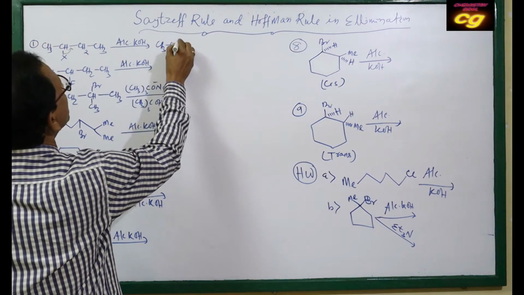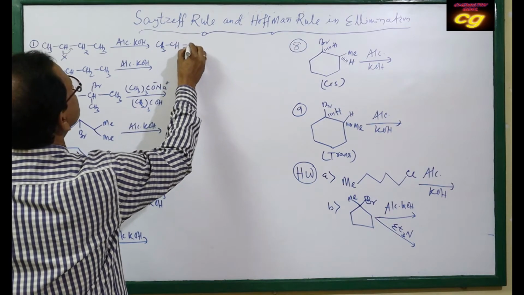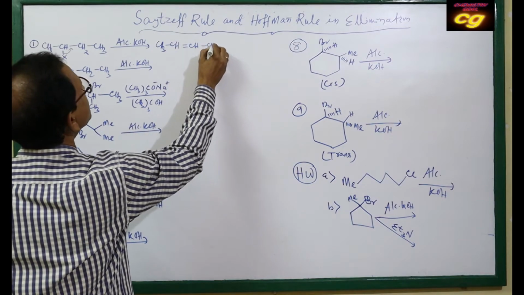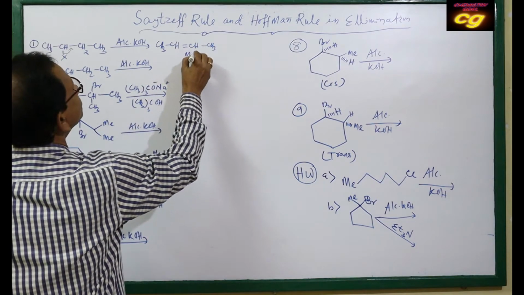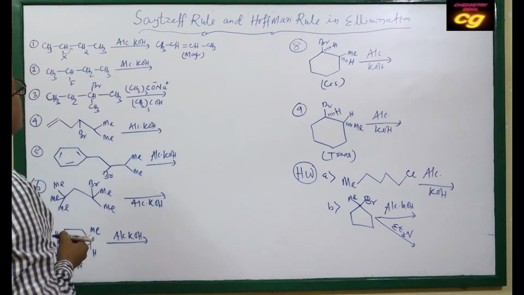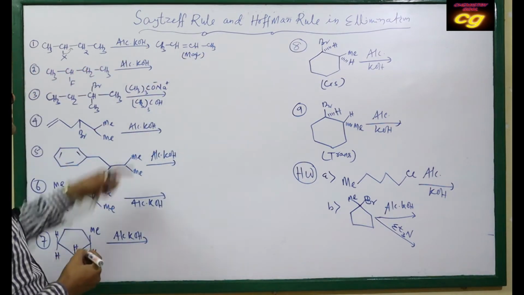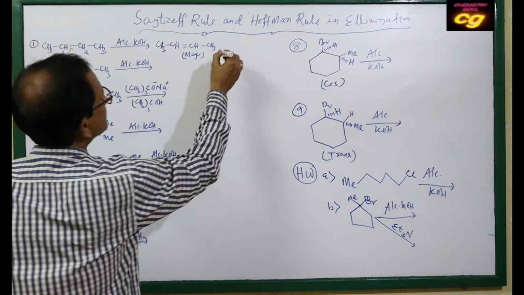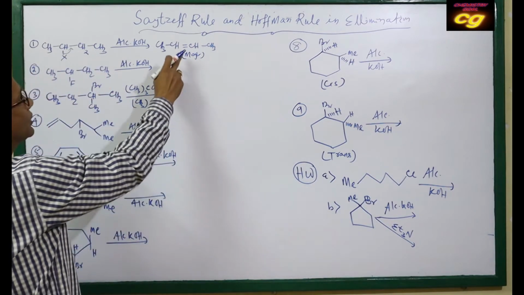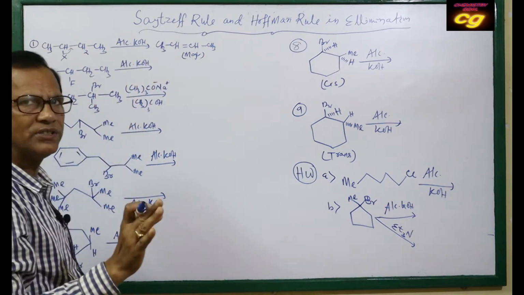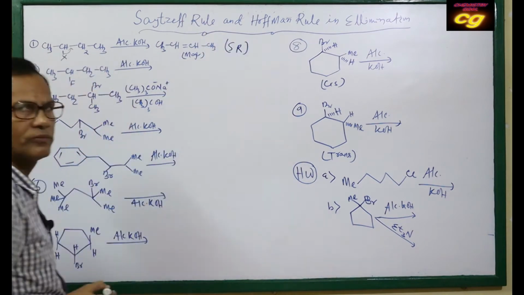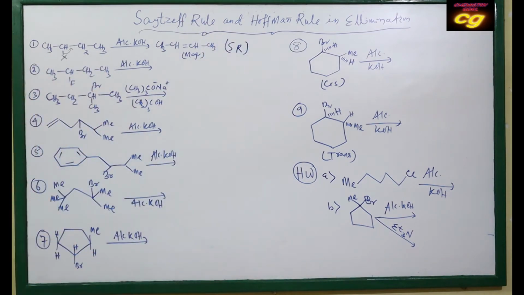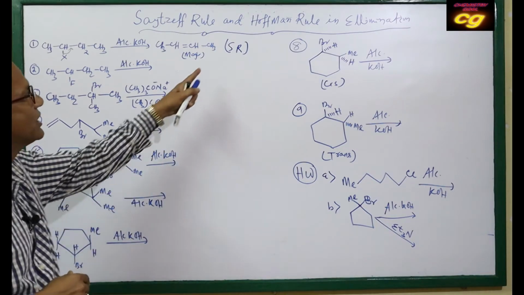CH3, CH, double bond, CH and CH3. This is the major product according to Saytzeff rule. So this product indicates the Saytzeff rule. Major product means here the more substituted alkene is formed, which means Saytzeff rule is followed. More alkyl substituted alkene is the major product as per the Saytzeff rule.